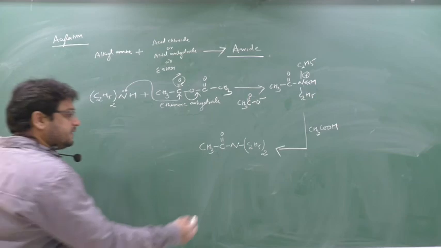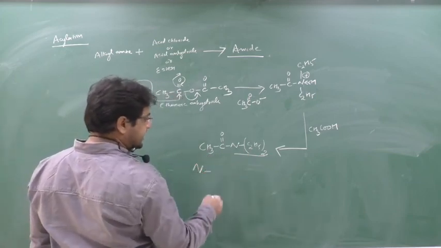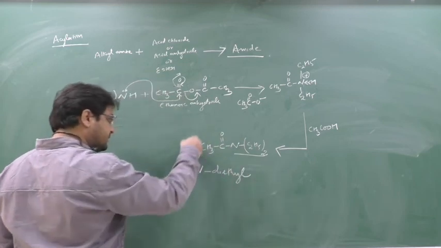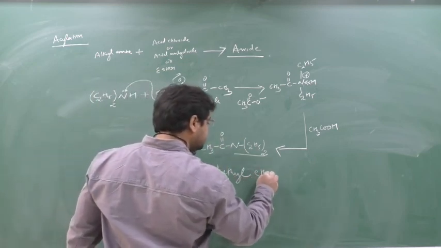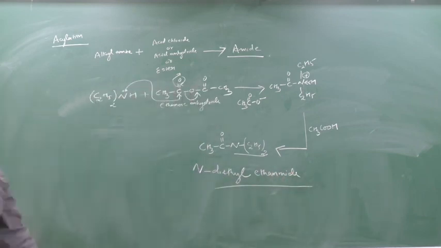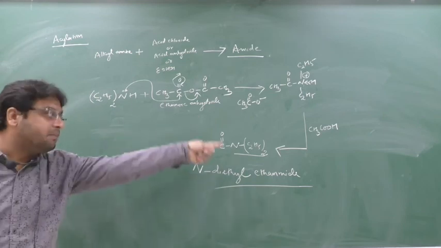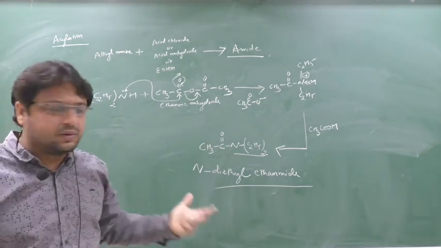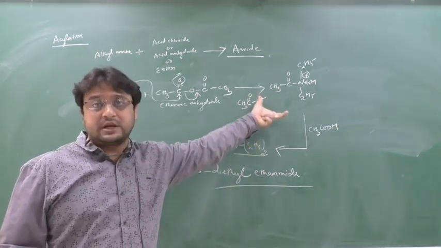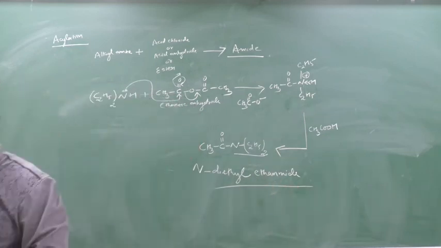First you give this name and then you give this name, so this name is N. How many ethyl are there? 2. So N-diethyl. Now give this name, ethanamide, sorry. Not amine, ethanamide. In the previous case also, if I have written amine by mistake, that will be amide, not amine. So this is amide.